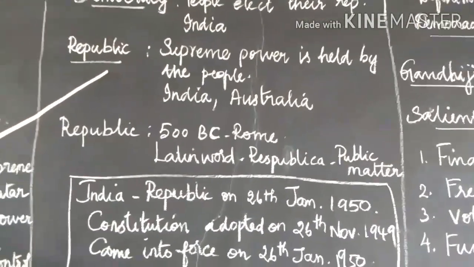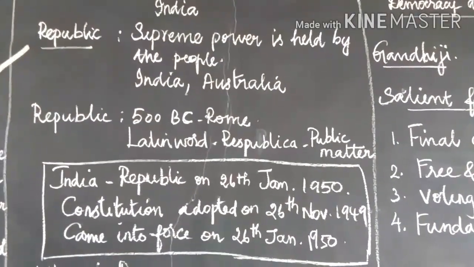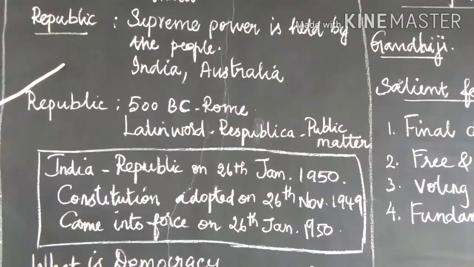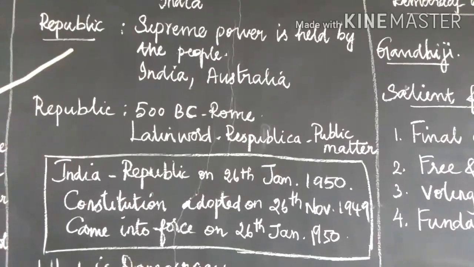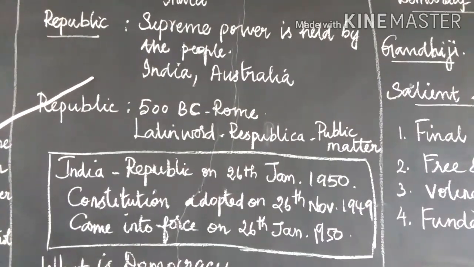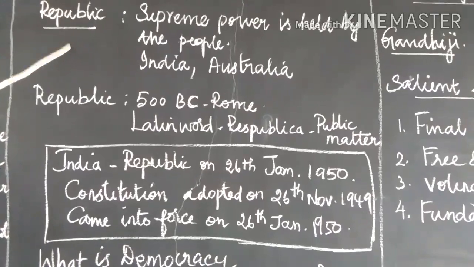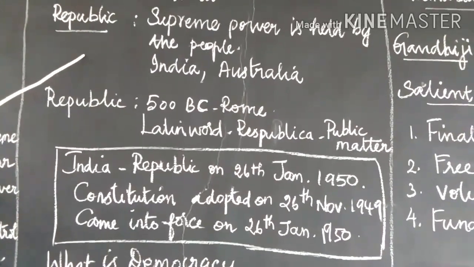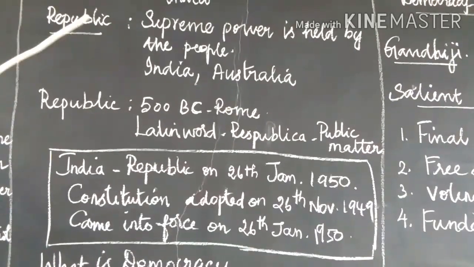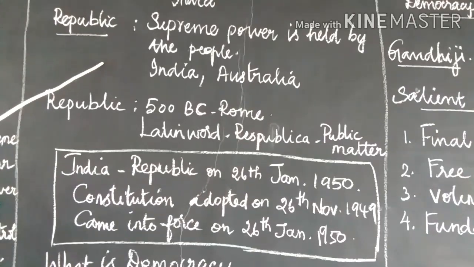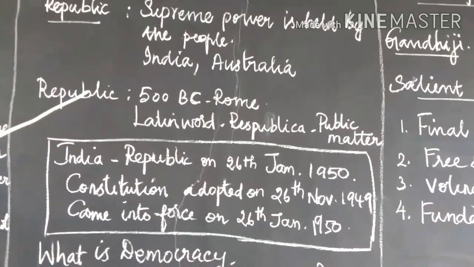Then, republic. What is a republic? A republic is a state in which supreme power is held by the people and their elected representatives, and which has an elected or nominated president rather than a monarch. Examples: India and Australia.